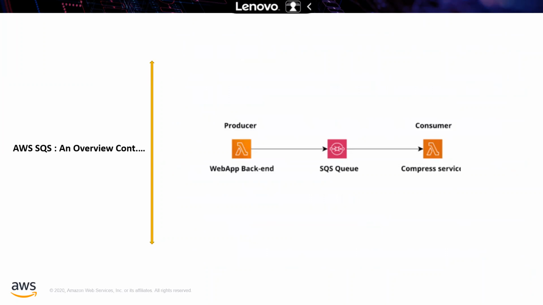Next, how is Simple Queue Service going to work? There are two types of people, one is the producer and another one is the consumer, that you already know in general, right? So when producers are sending messages to the consumers, first it will go to the queue, and the queue will be prioritized by how they are received, and based on that it will be delivered. So this is how Simple Queue Service works, and we have more examples to understand it.